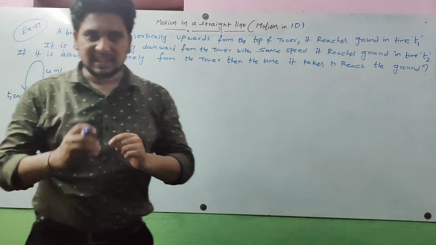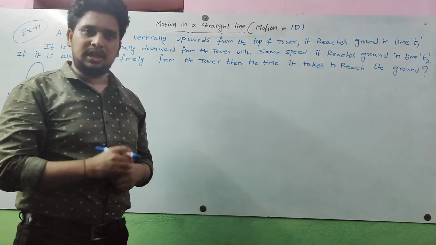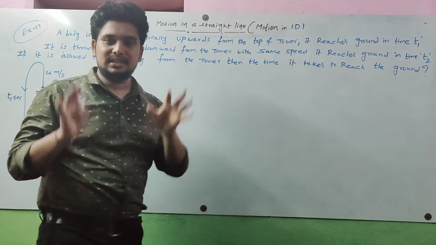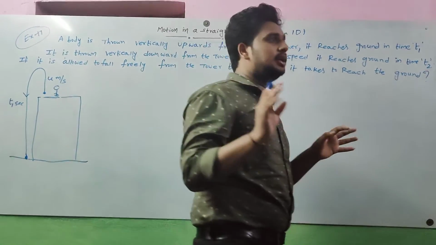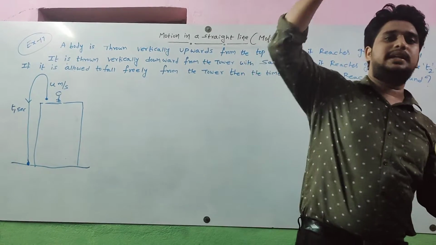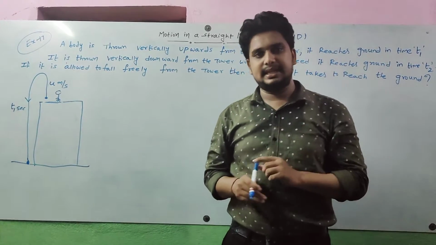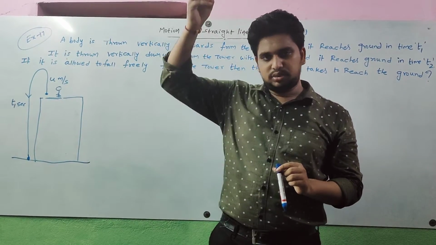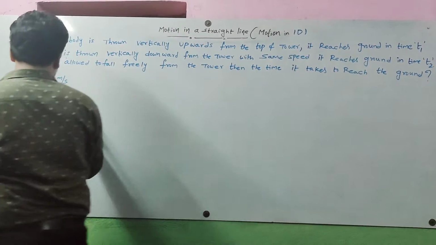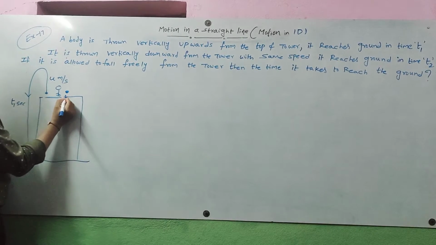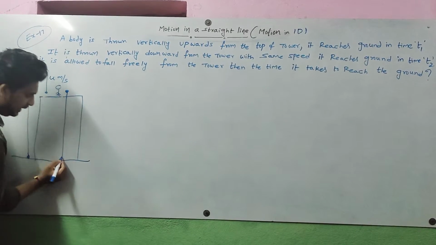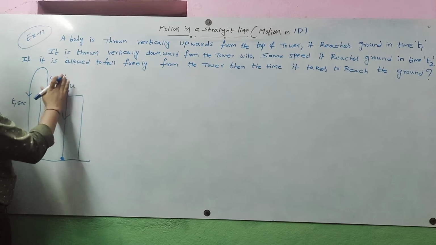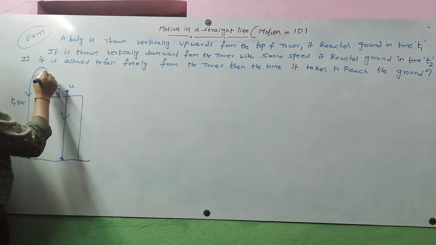This problem contains three cases. In the first case, the ball is projected vertically upward. In the second case, the ball is thrown downward with the same speed. It reaches the ground.